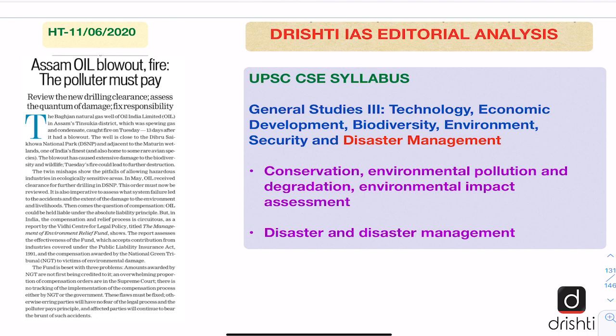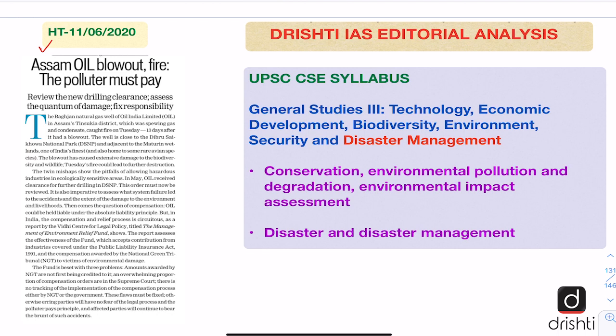We have taken today's editorial from Hindustan Times and it has appeared on 11th of June. The title of the editorial is Assam, Oil India Limited, Blowout, Fire, the polluter must pay. And it deals with the blowout and the subsequent fire in the natural gas well in Assam being operated by Oil India Limited. And the editorial says that the drilling clearance given to the company now must be reviewed, the quantum of damage must be assessed, and the responsibility for this environmental disaster must be fixed.